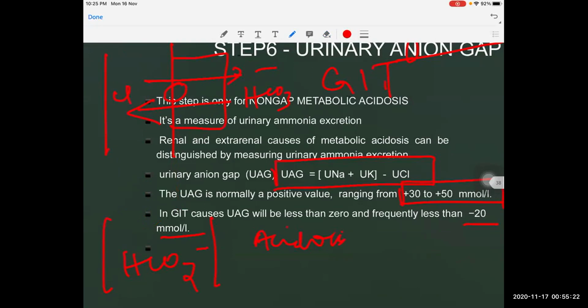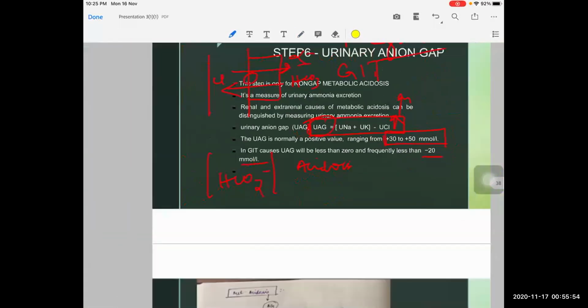So as a mechanism, the kidneys will try to compensate, and in these alpha intercalated cells, the chloride bicarbonate exchanger will conserve more of bicarbonate from the urine, and it will excrete more chloride ions into the urine. Because of this, the urine chloride will get increased. When this urine chloride keeps on increasing, obviously the urine anion gap will become negative. So whenever there is a GI cause, the patient will be having a negative urine anion gap.